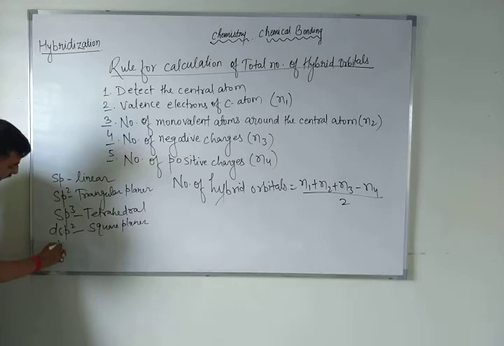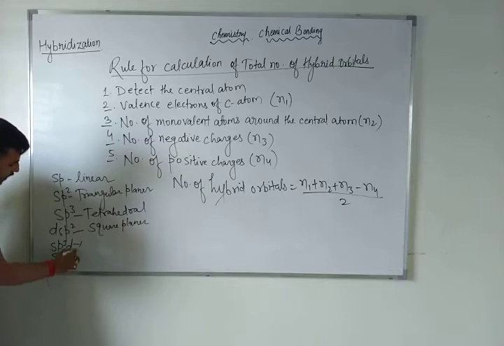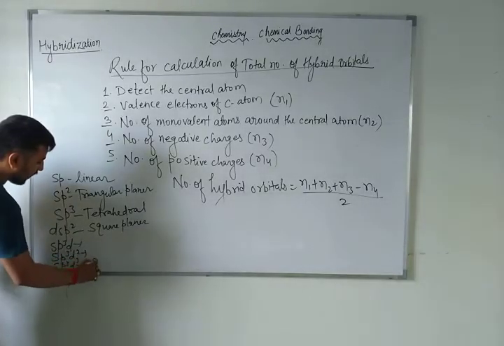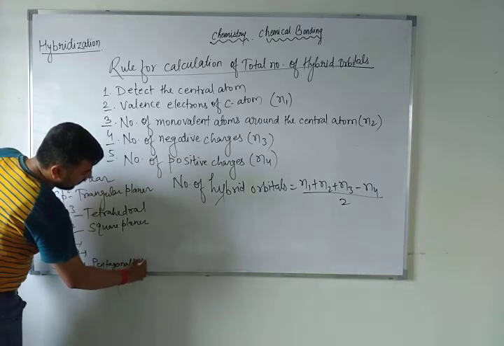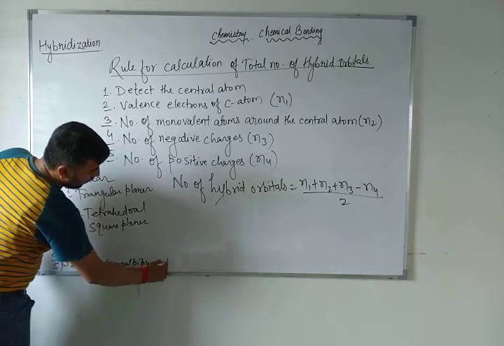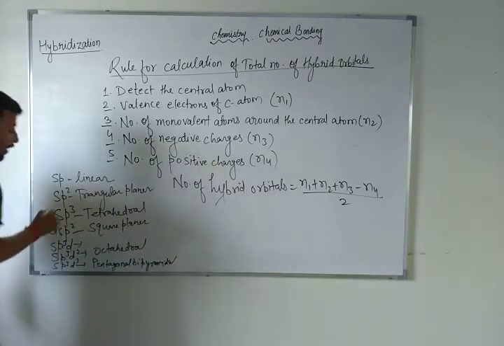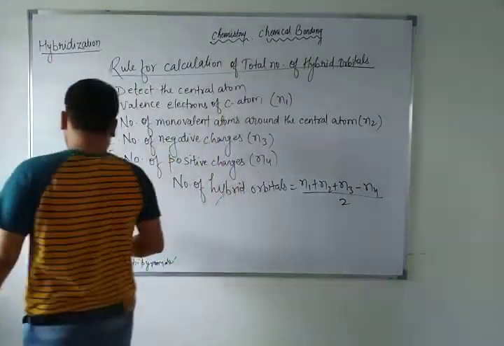and sp3d, sp3d2 and sp3d3. sp3d3, I have already told you, has 7 hybrid orbitals, which means pentagonal bipyramidal. Last one is pentagonal bipyramidal. sp3d2 is octahedral, and this one, sp3d, can you tell me? Trigonal bipyramidal. Remember, trigonal bipyramidal.